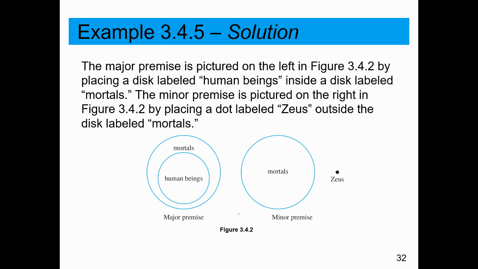The major premise is pictured on the left, by placing a disk labeled human beings inside a disk labeled mortals. The minor premise is pictured on the right. Zeus is not a mortal. Therefore, Zeus is not in the circle of mortals. So clearly, he cannot be in the circle of human beings. So, this is a nice pictorial way of representing the fact that Zeus could not possibly be a human being if he is not mortal.